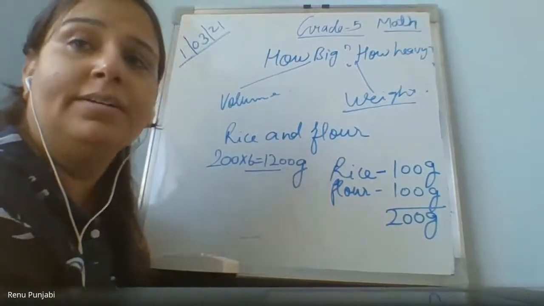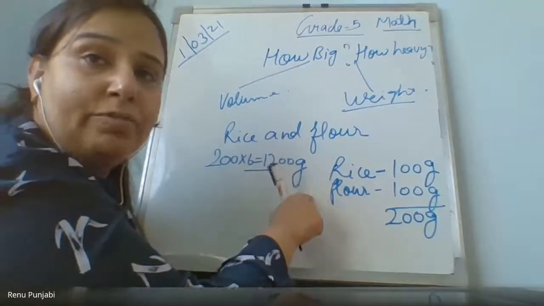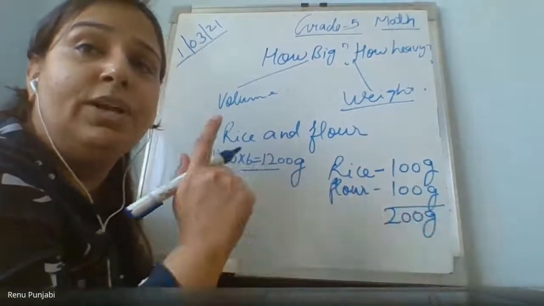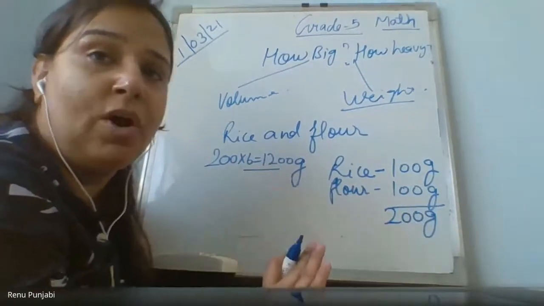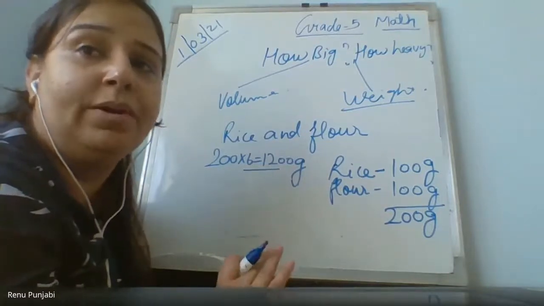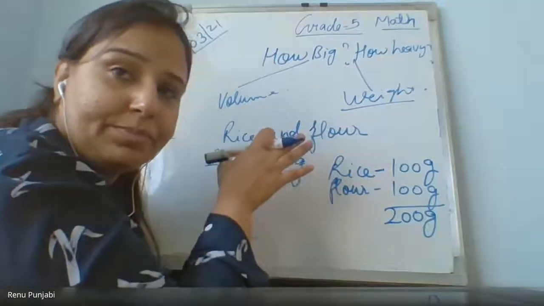Understood everyone? Prakriti, please check your answer. Prishant, you have to write the unit also. If you do not write the unit, your answer will be wrong. Prakriti, again you have done 200. I'm asking the total answer of rice and flour.